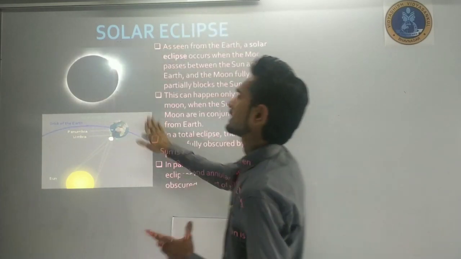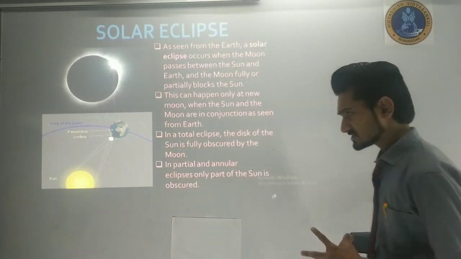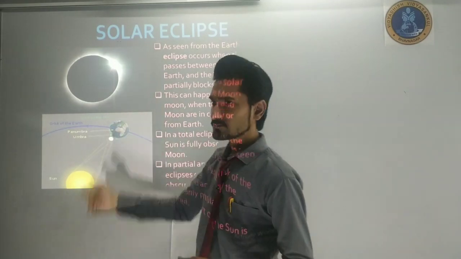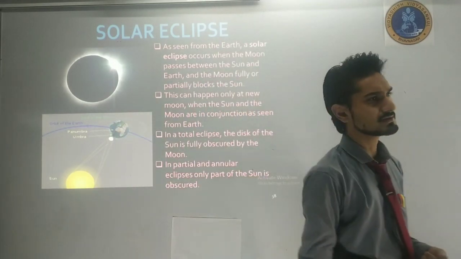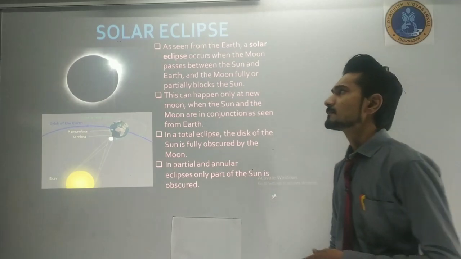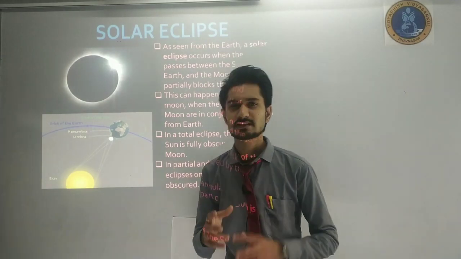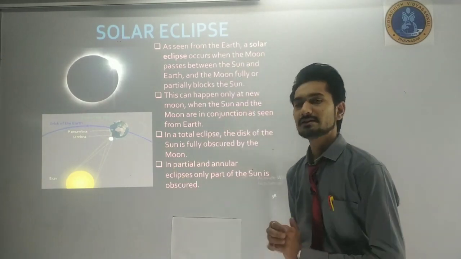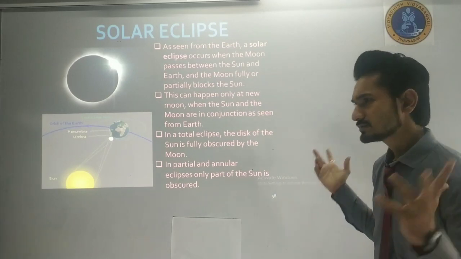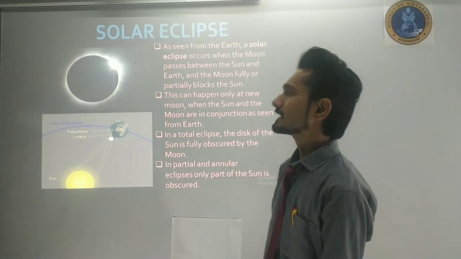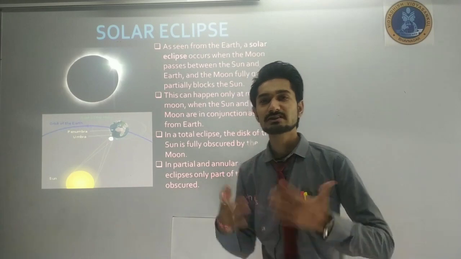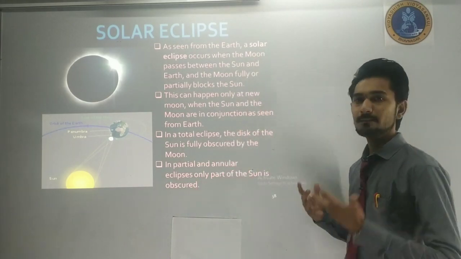And there are lots of superstitions for that. Some human beings believe that if a solar eclipse happens, then negative things will happen on our earth. Some people believe that if a solar eclipse happens, then positive things will happen on our earth.